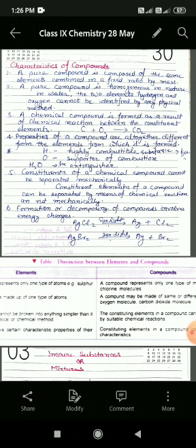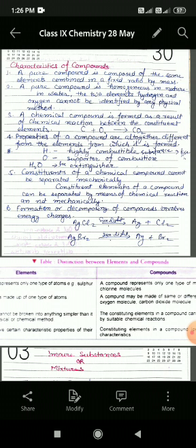For example, hydrogen and chlorine gas combine in the presence of sunlight to form hydrogen chloride gas. And students, this hydrogen gas, when it reacts with chlorine gas, forms hydrogen chloride gas.